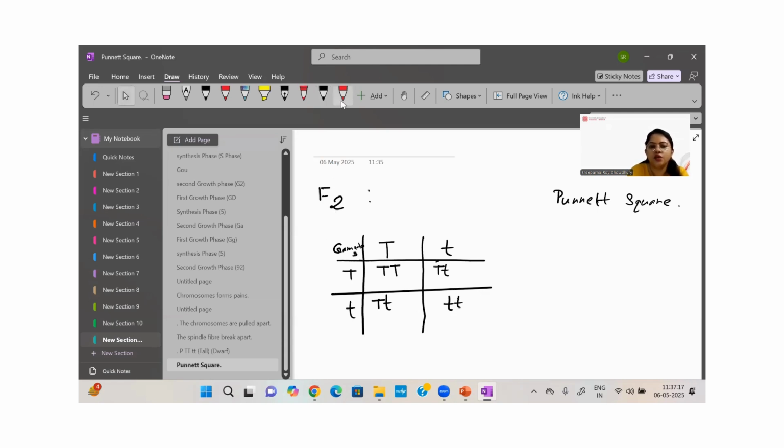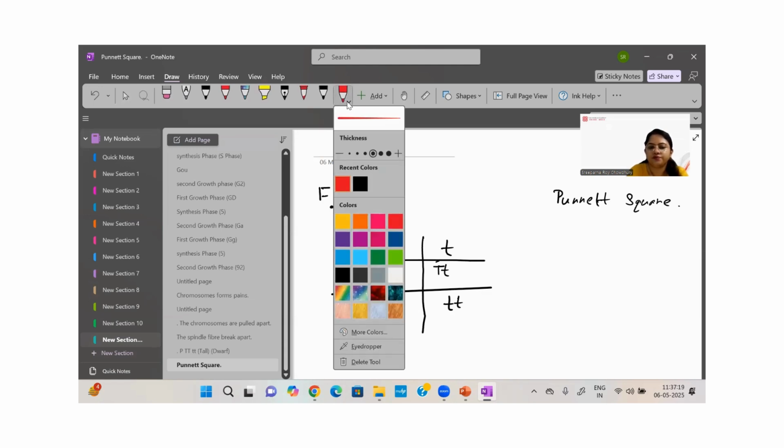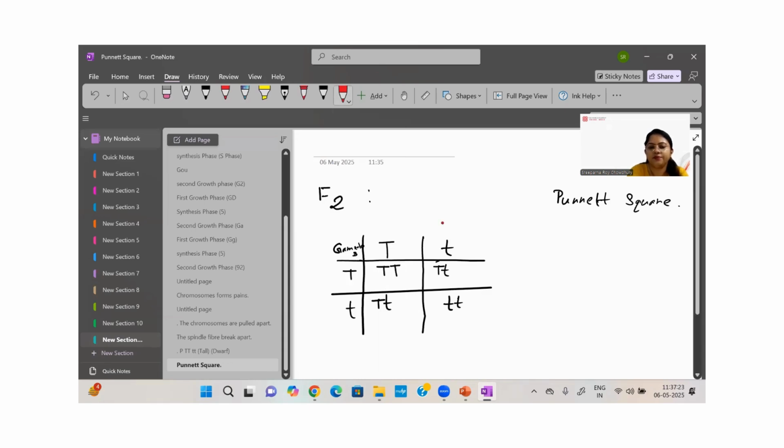Now we have to characterize them. Okay. Capital T, this is tall. Capital T, small t, this is tall but heterozygous condition, not purely tall. Capital T, small t, this is also tall but heterozygous.